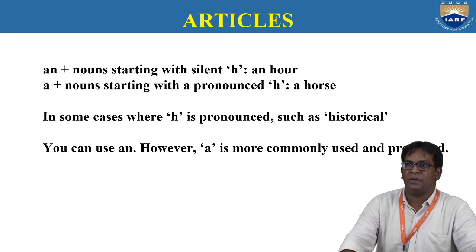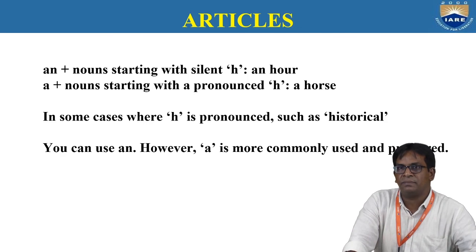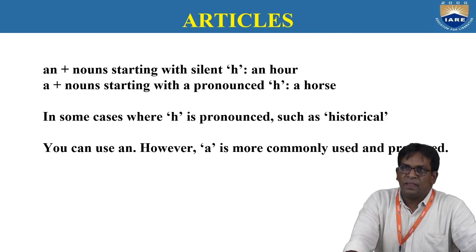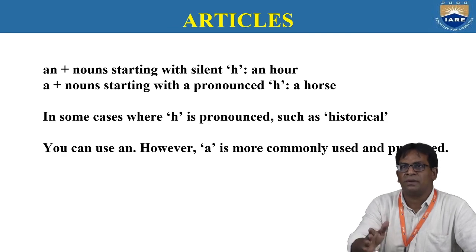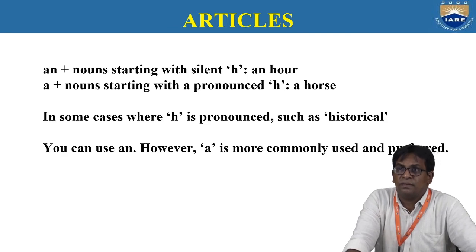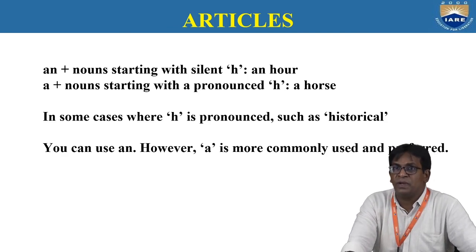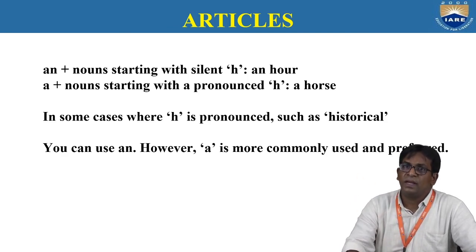Be careful when you are using these two. H is always very complicated. Hour, H is silent. Horse, H is not silent. If H is silent, what sound do we use? A vowel sound, simple. In some cases H is pronounced, such as historical. It is a historical movie. We pronounce the ha sound, so be careful, there we have to use a.